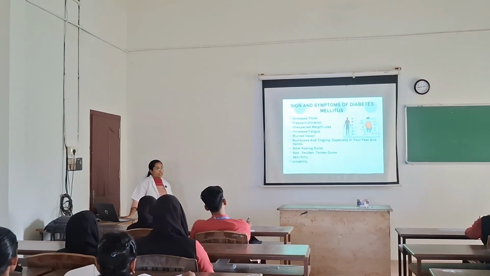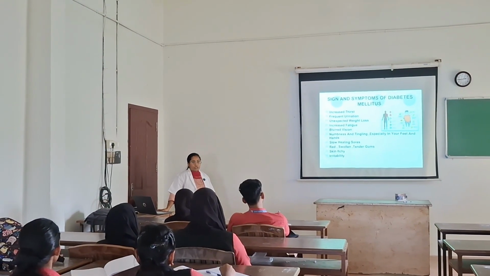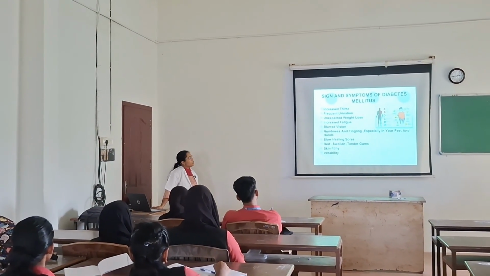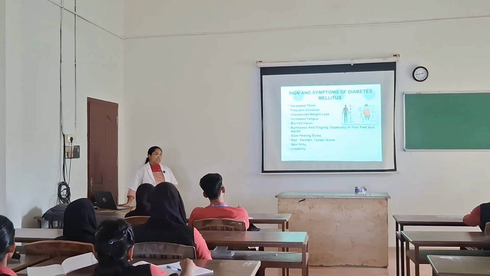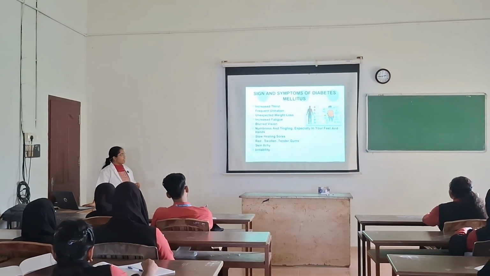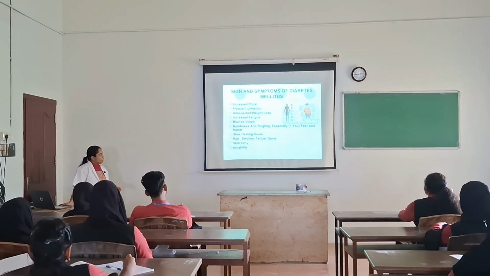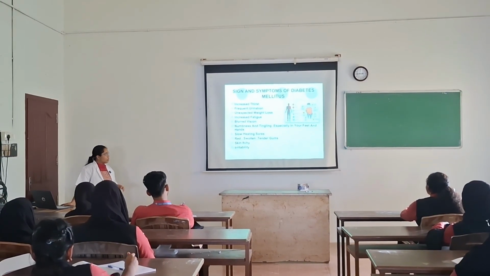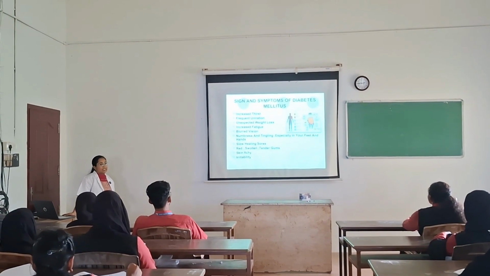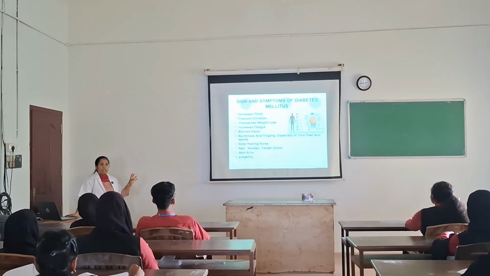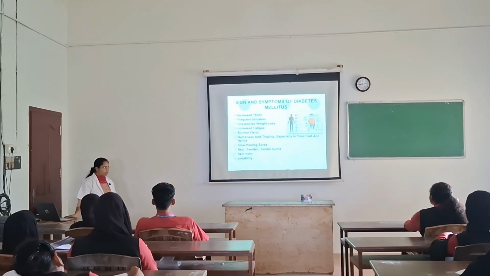Then polyuria means frequent urge to urinate. Also the patient will gradually suffer from blurred vision, fatigue, numbness or tingling effects, then slow wound healing, red swollen tender gums, itchy skin and irritability. These are the common symptoms of a diabetic patient.